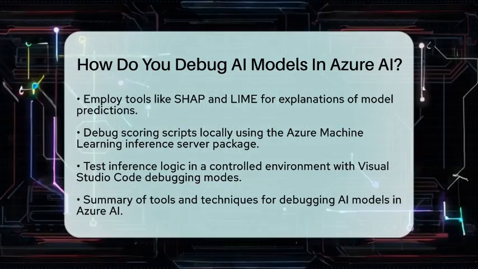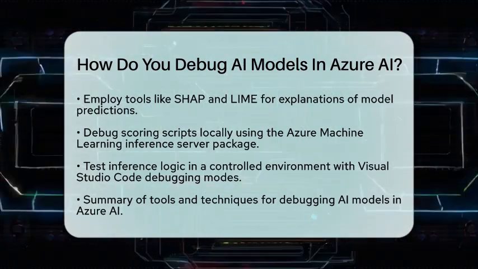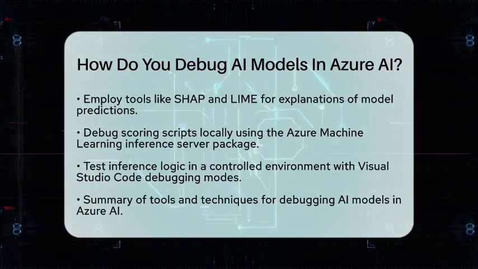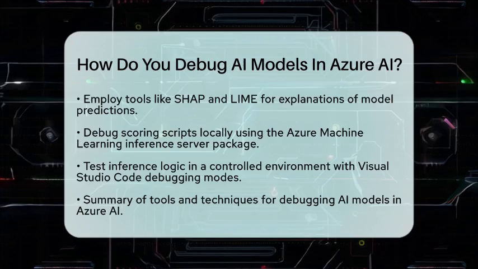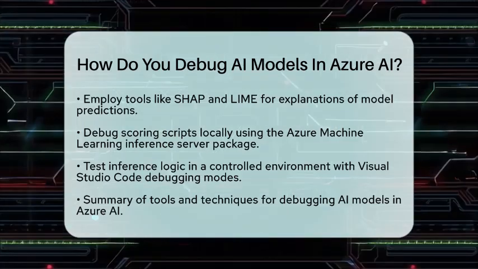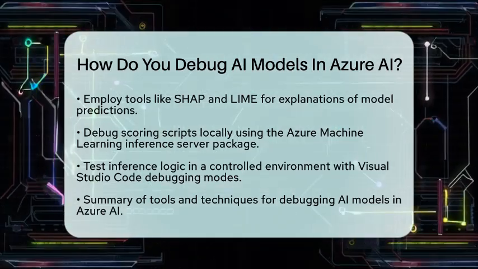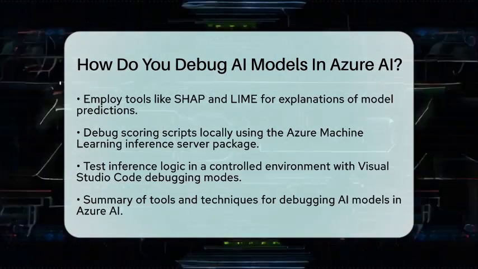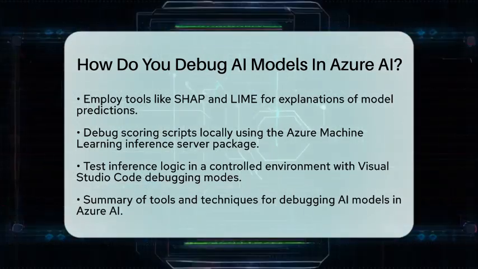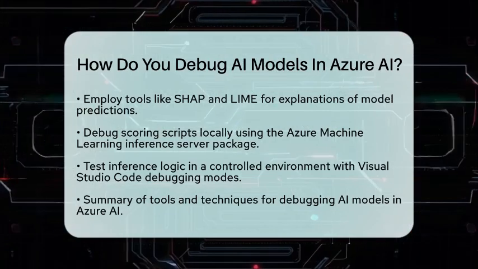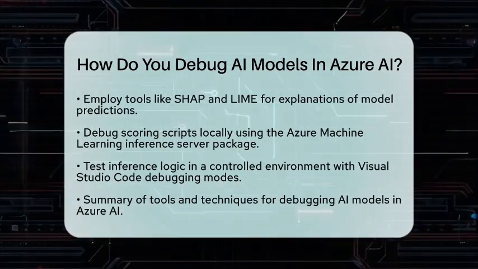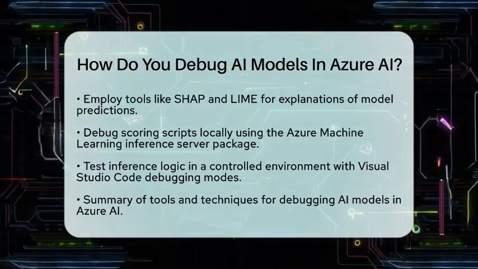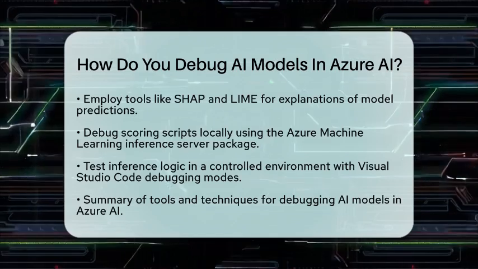Debugging artificial intelligence models in Azure Artificial Intelligence involves a range of tools and techniques. From analyzing data enrichment pipelines to interactive code debugging and ethical considerations, these resources help developers identify bugs and improve model accuracy. By utilizing these tools, you can ensure that your models are reliable and perform as expected.